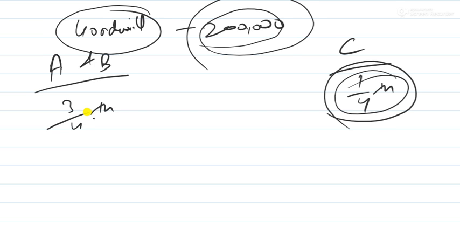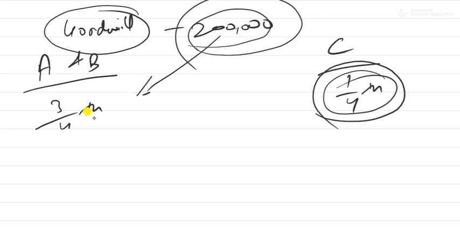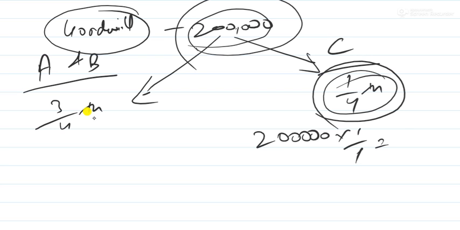In this goodwill, A and B also have a share, right? There is the share of A and B also. So C will pay only his part, which means C will pay 1/4 of 2 lakhs, which is equal to 50,000 only. Okay, so this is the meaning of paying the value of goodwill.